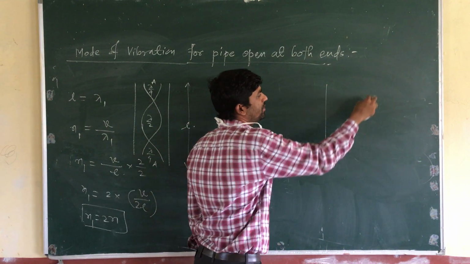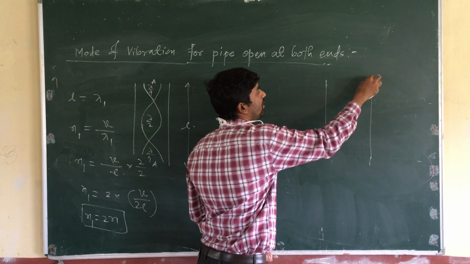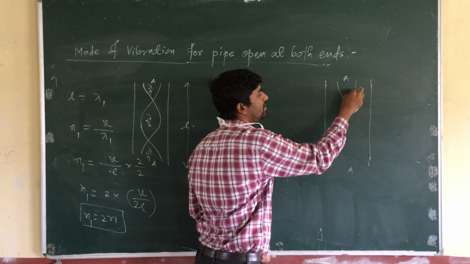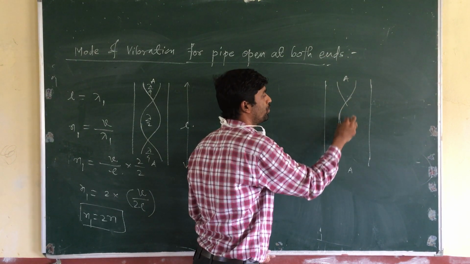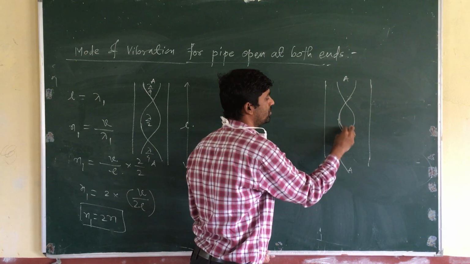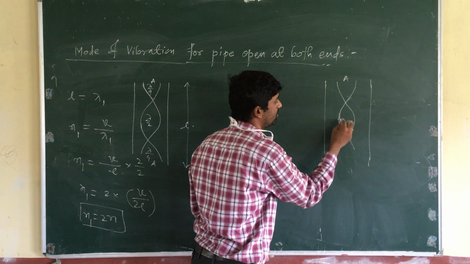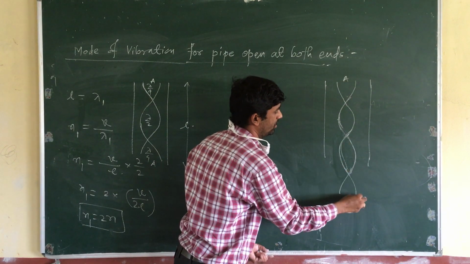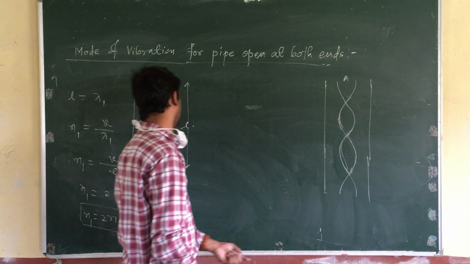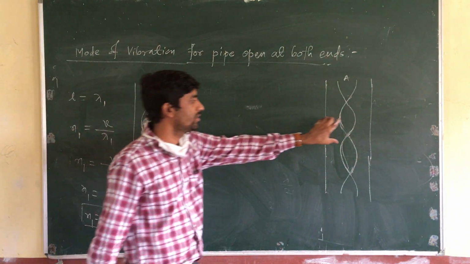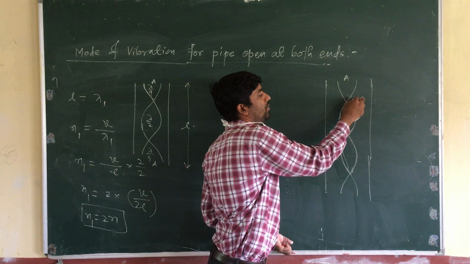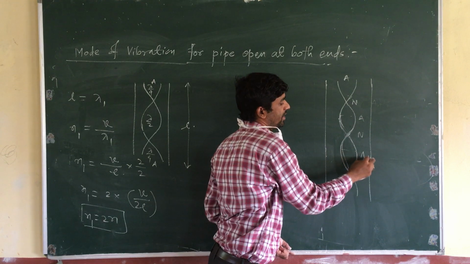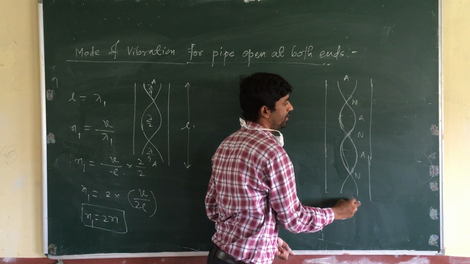For the next mode of vibration, the pipe is open at both ends, with an antinode at both ends, and two loops are formed inside. Here there is an antinode, here a node, here again an antinode, then a node, an antinode, and again a node and antinode.